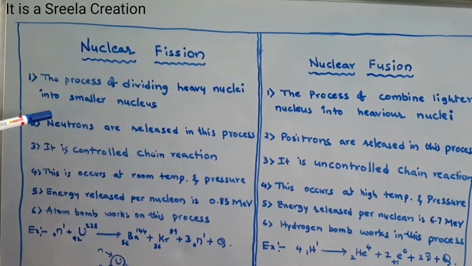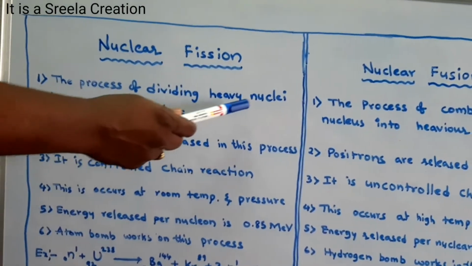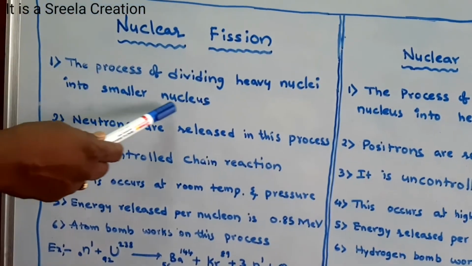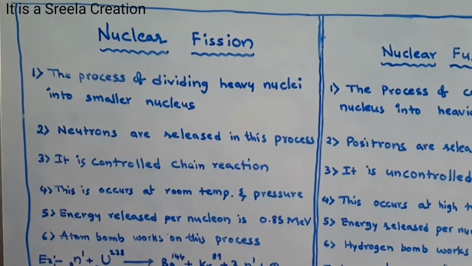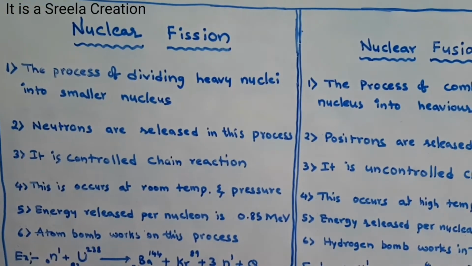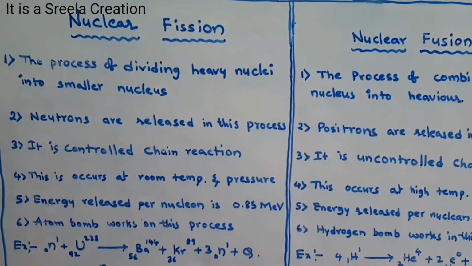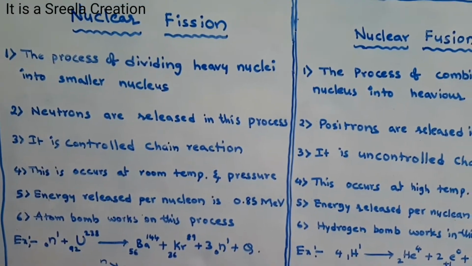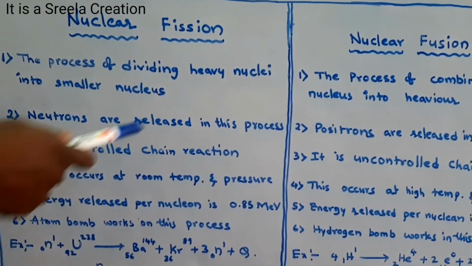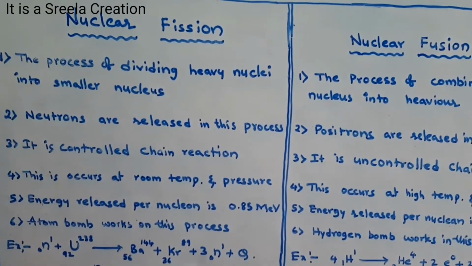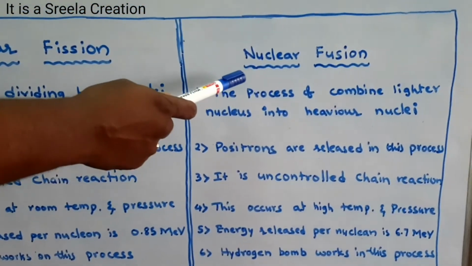Nuclear fission: the process of dividing a heavy nucleus into smaller nuclei is called nuclear fission. The very simple definition is that a heavy nucleus is split into two or more smaller nuclei. And on the other side, there is nuclear fusion.